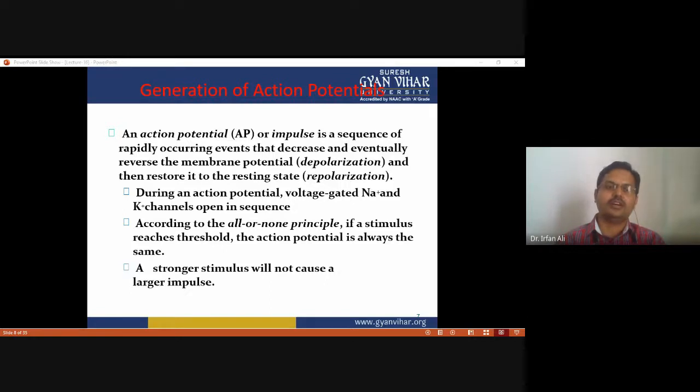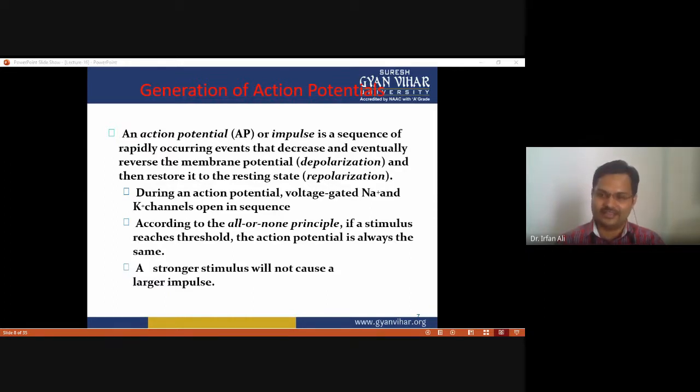According to the all-or-none rule, if a stimulus reaches threshold level, the action potential is always the same. It doesn't mean that the higher the stimulus, the higher the amplitude of the action potential, and the lower the stimulus, the lower the amplitude or size. Whether the stimulus is strong or weak, if it crosses the threshold level, the action potential always has the same amplitude.